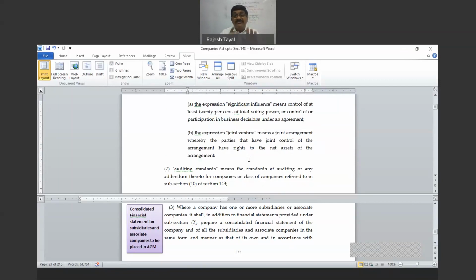It is not saying holding of 20%. It is saying control, right? It is talking about control. Now understand that it may hold those shares of 20% or 21% directly, then it is an associate. Then it is quite possible that the shares are controlled through a subsidiary. Then there will be two companies which are associated. The holding company directly and the subsidiary company also, both will be treated as associate companies of the third company. It is not referring only to holding. It is talking about holding as well as control. So control is a much broader term.